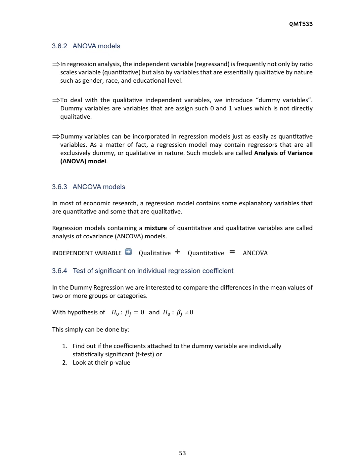Okay, so another model is models that we already learned. So we have a model of the dependent variable with respect to several independent variables. But you have to bear in mind our independent variable is not only a ratio variable, but also a qualitative variable, for example, gender, race, educational level, and so on.